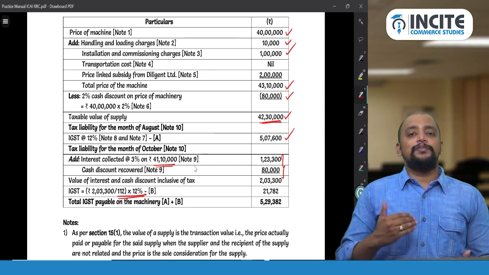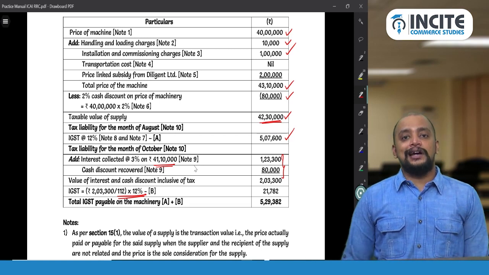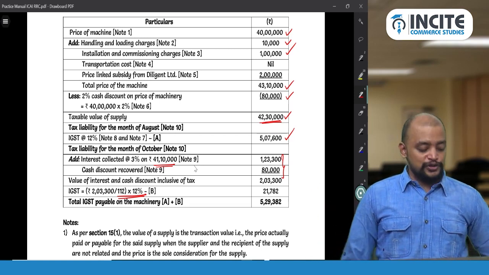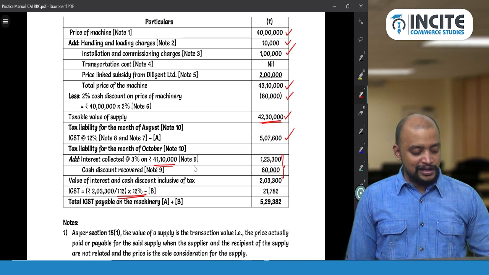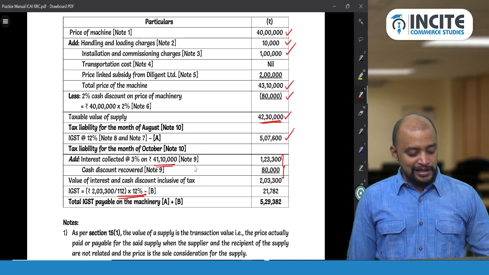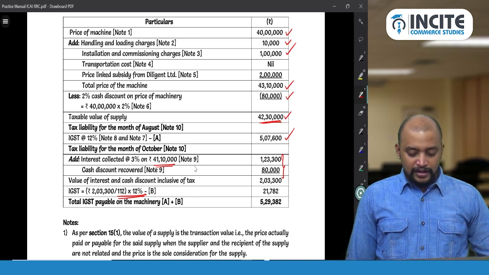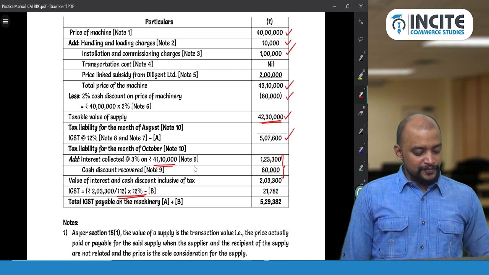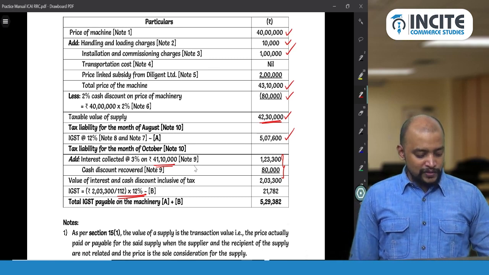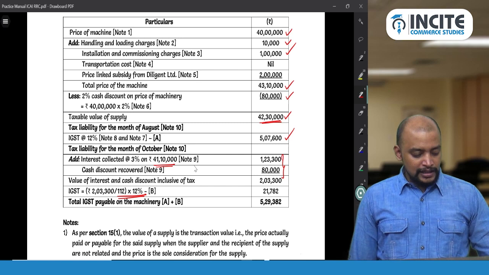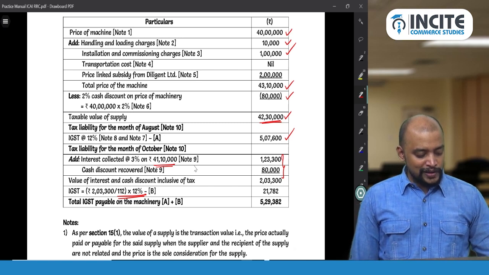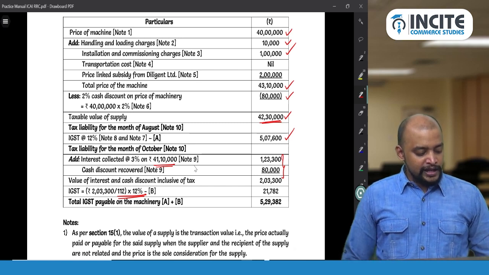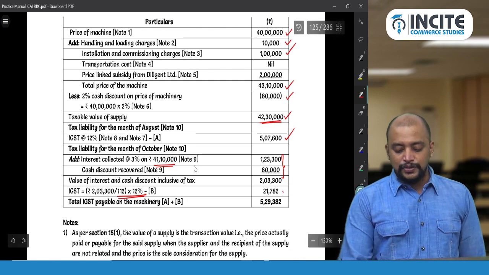But in this RTP what they did is that they have taken everything on inclusive basis, that is both this 1,23,300 plus 80,000 considered on inclusive basis into 12 divided by 112, so 21,782 is taken.